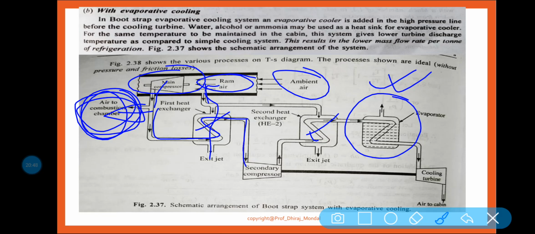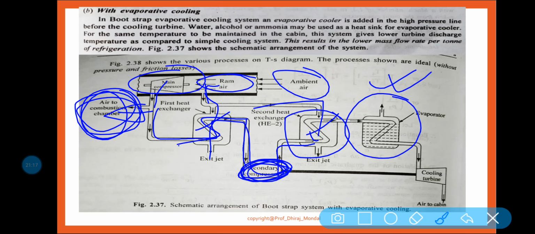Then that part of the air goes to the secondary compressor, where it is compressed with the help of the cooling turbine or expander. Then it enters heat exchanger 2, the secondary heat exchanger, where this compressed air is cooled down again.